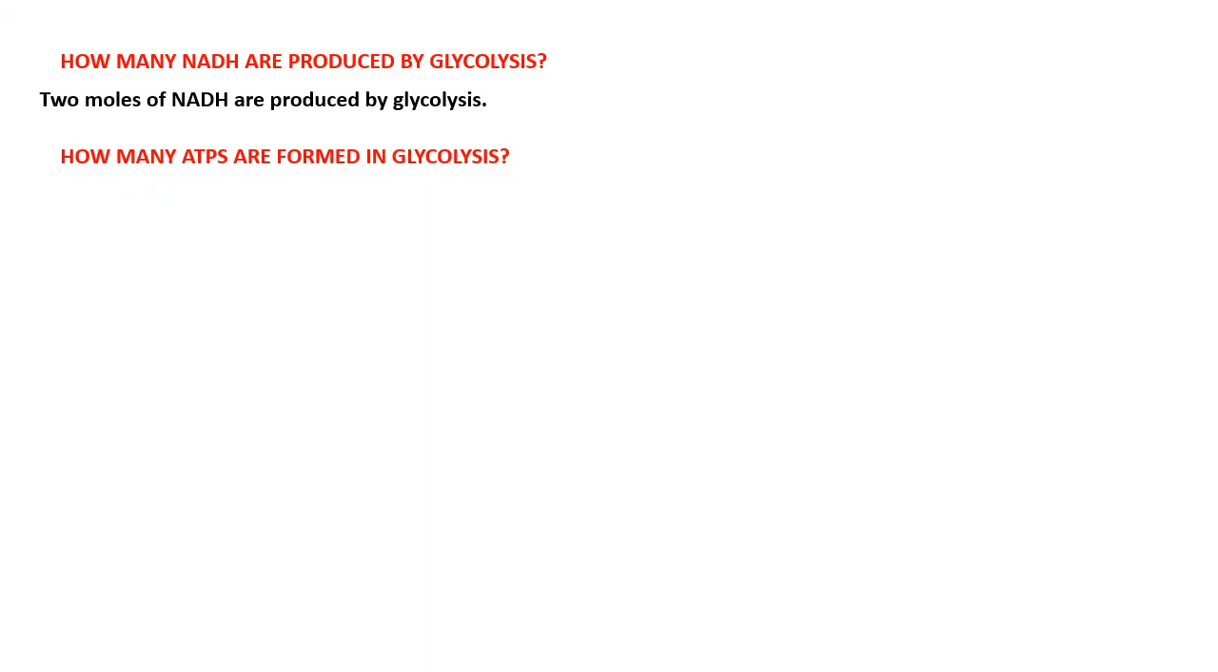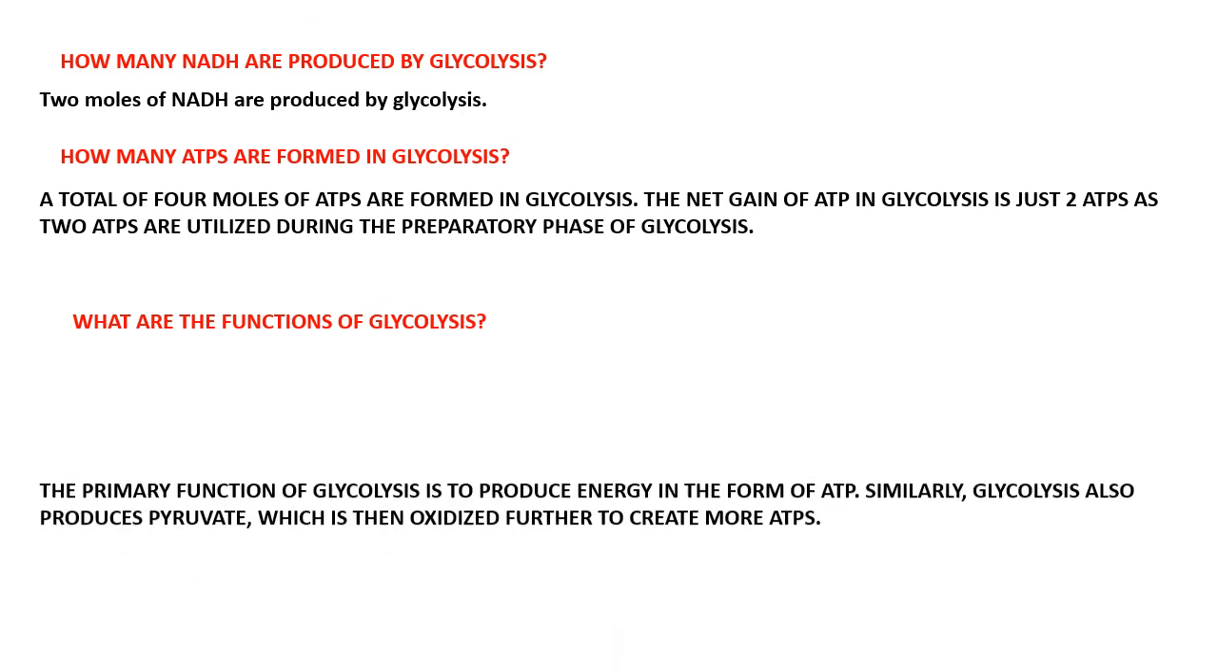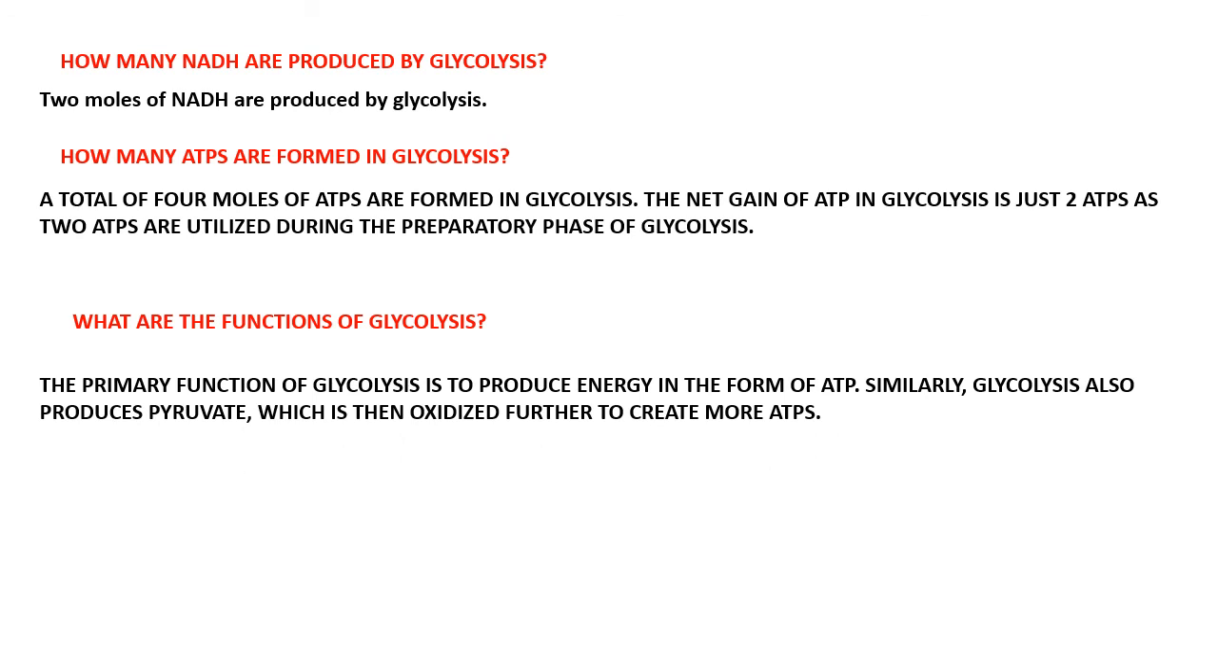How many ATPs are formed in glycolysis? A total of 4 molecules of ATP are formed in glycolysis. The net gain of ATP in glycolysis is just 2, as 2 ATPs are utilized during the preparatory phase of glycolysis. What is the function of glycolysis? The primary function of glycolysis is to produce energy in the form of ATP. Similarly, glycolysis also produces pyruvate, which is then oxidized further to create more ATP.